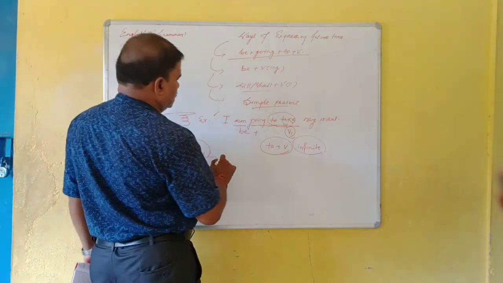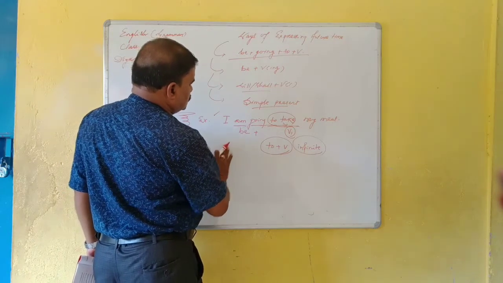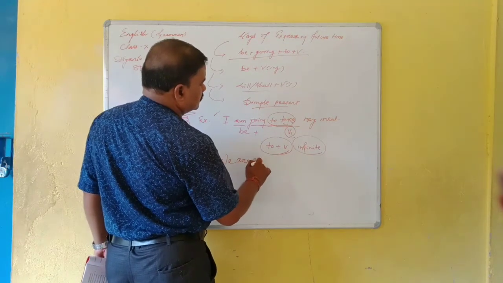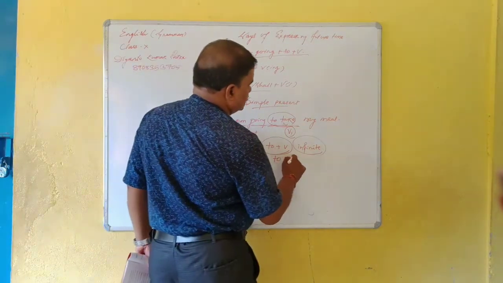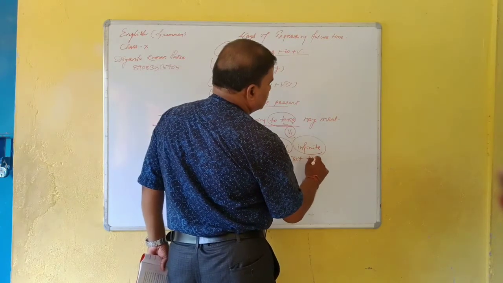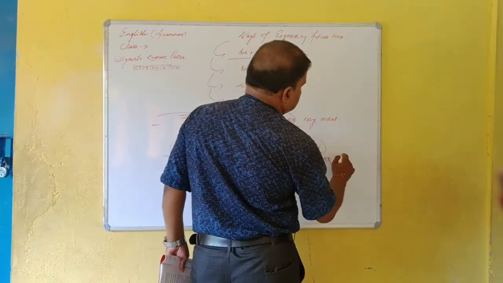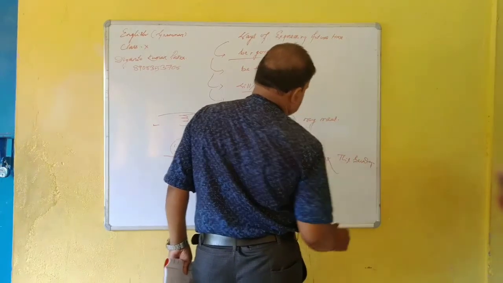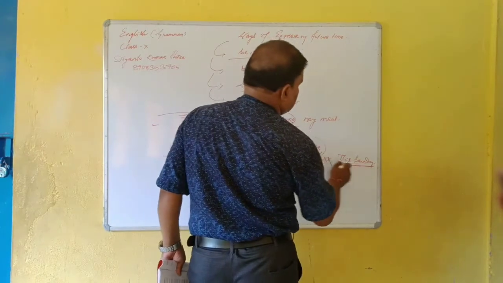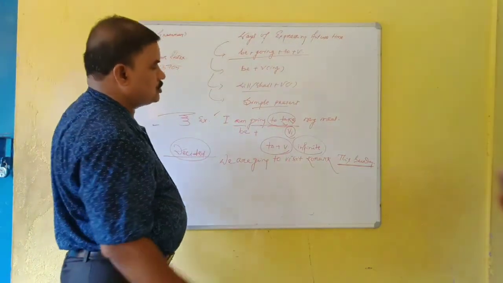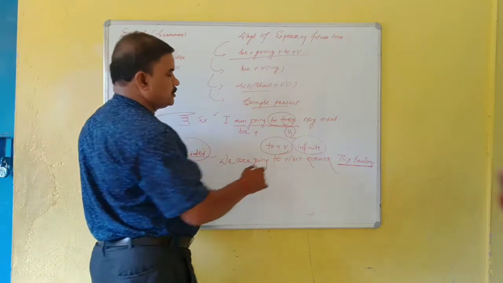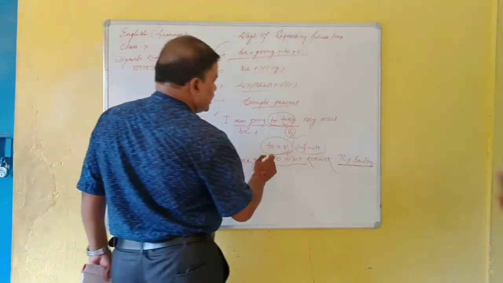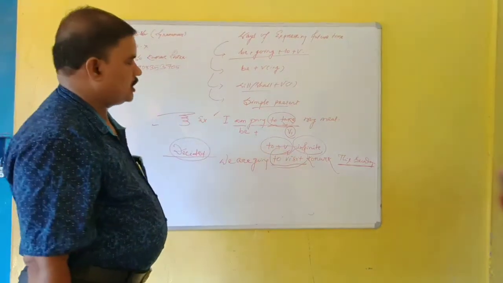Suppose we are going to visit Konark this Sunday. Sunday has not yet come. So we decide to visit, it means we have not arranged. We decide to visit Konark this Sunday.